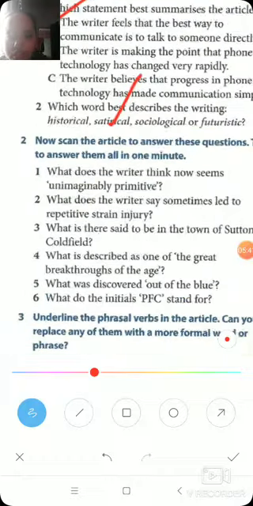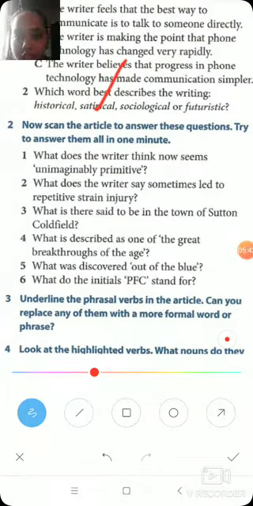Next question, as you can see, is now scan the article to answer these questions. Try to answer them all in 1 minute. What does the writer think now seems unimaginably primitive?